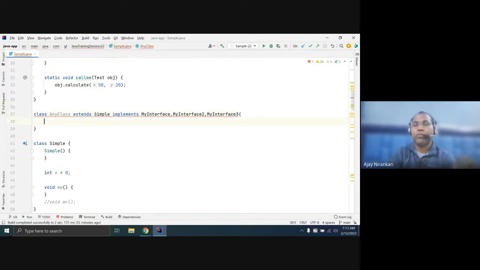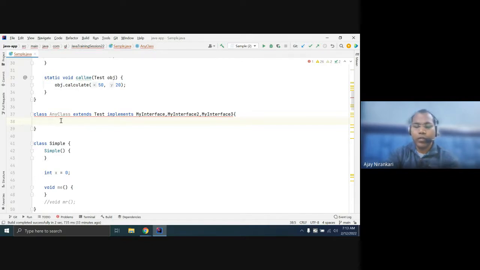But then this class is responsible for completing all the incomplete methods defined in them. Let's say here I add Test. Test has one incomplete method, calculate. So this class is responsible for providing the definition of calculate. Similarly, whatever abstract methods are in each interface, this class must give the definitions of all.